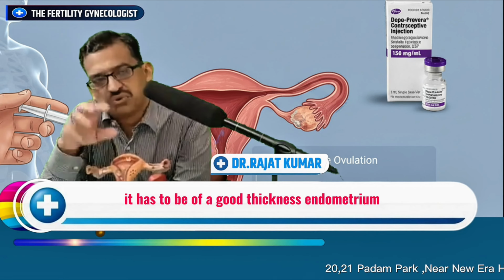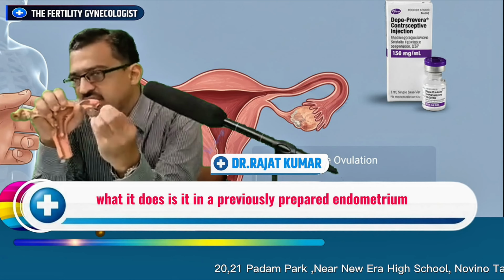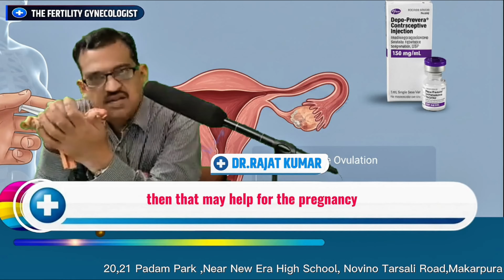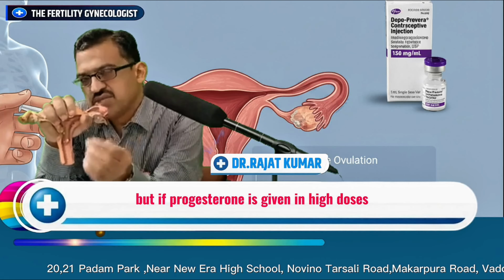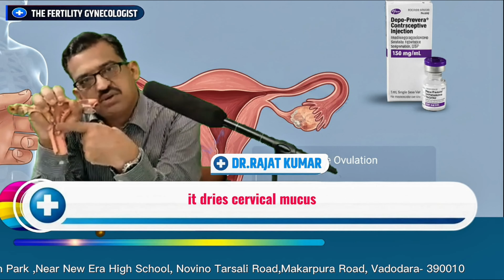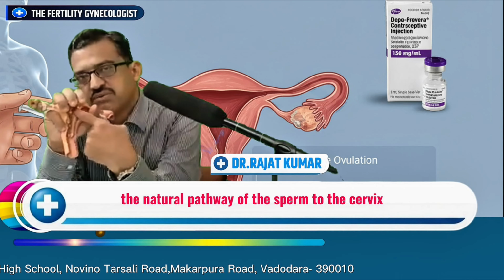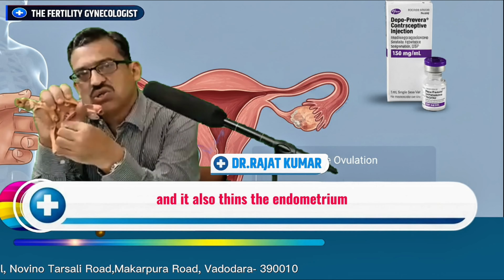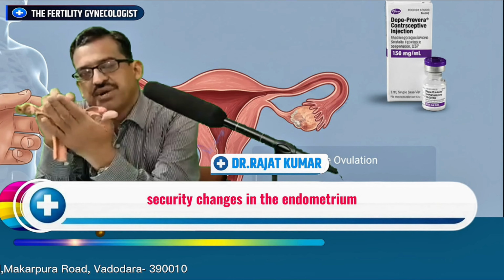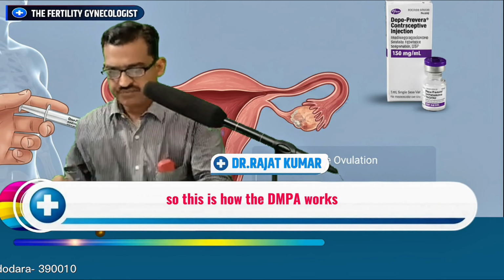It has to be an endometrium of good thickness. Any kind of progesterone, in a previously prepared, estrogen-primed endometrium, may help for the pregnancy. But if progesterone is given in high doses, in depo form, it dries the cervical mucus. The moment the cervical mucus is dry, the natural pathway of the sperm through the cervix to the uterus may not occur, and it also thins the endometrium. It creates excessive secretory changes in the endometrium, which becomes excessively thin, and as a result pregnancy may not occur. So this is how DMPA works.